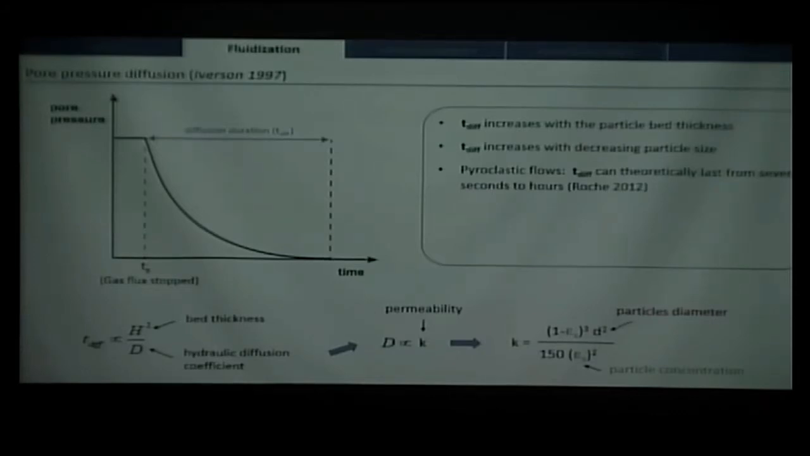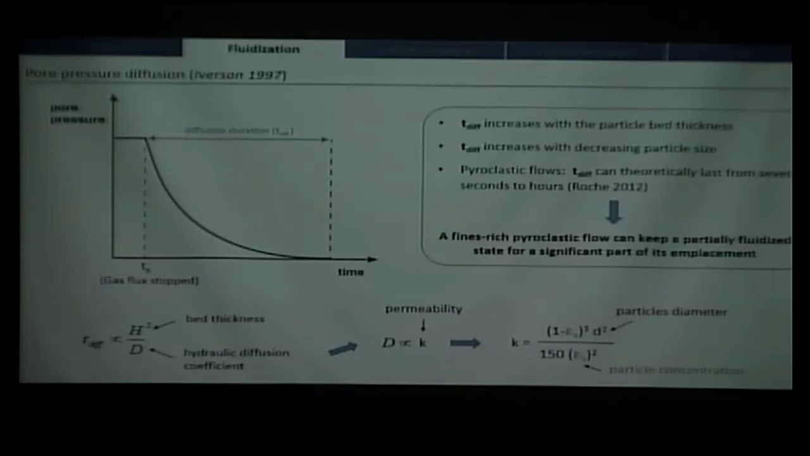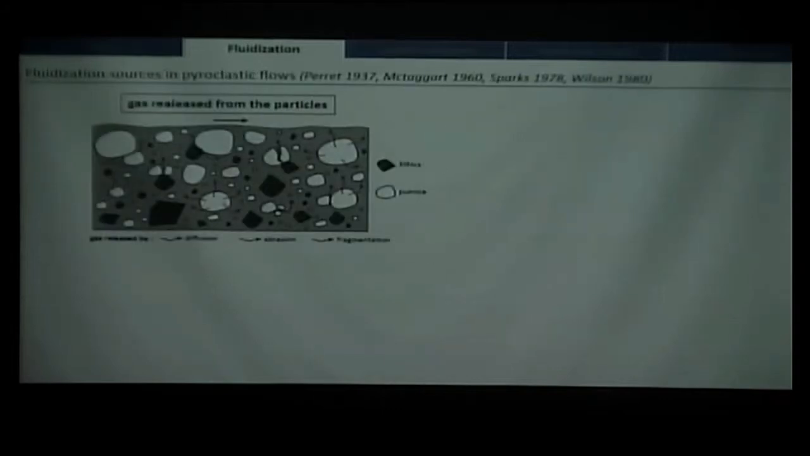But in terms of pyroclastic flows, if we take just the deposits and infer a thickness of the flow, well, this diffusion duration can last for some seconds in the case of really thin flow and coarse particle flow, and it could theoretically last for several hours for very thick and fine-grained flow. Okay. So that means that a fine-rich pyroclastic flow could potentially keep a partially fluidized state for a significant part of its emplacement, even if there is no more source of fluidization after the generation. So that's an important point.